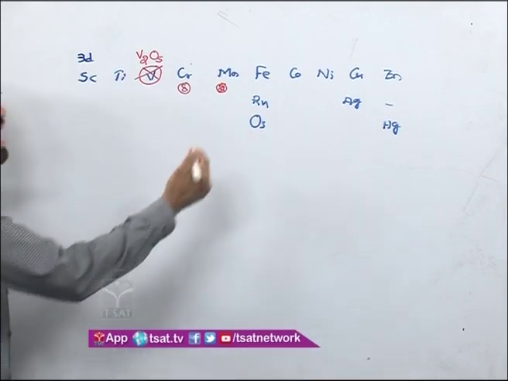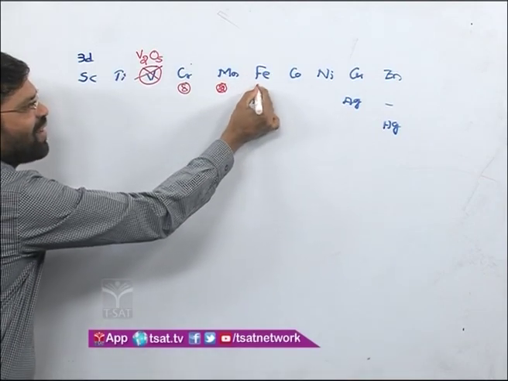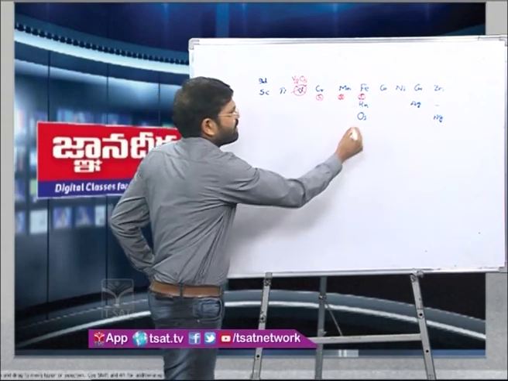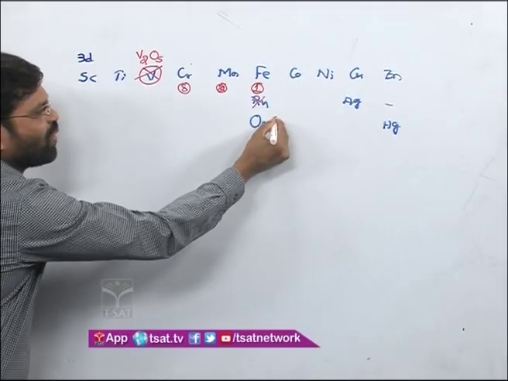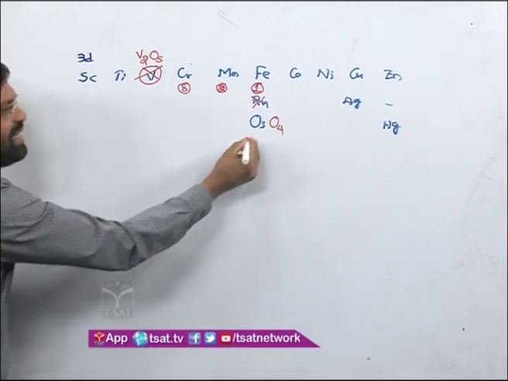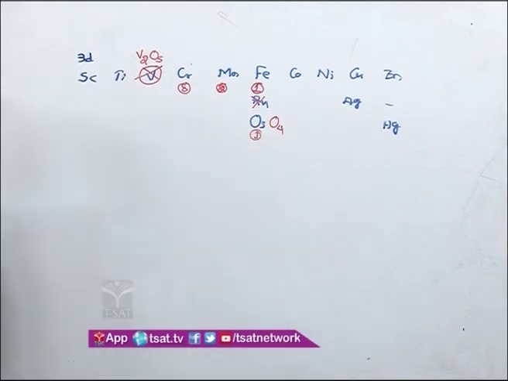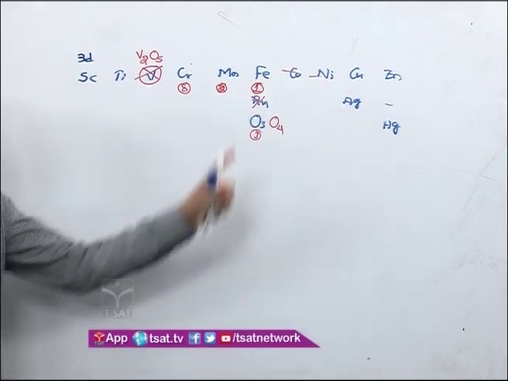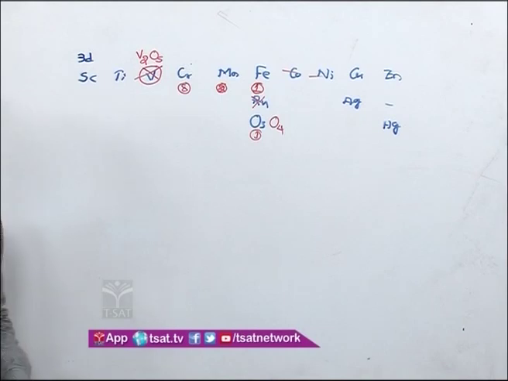Then comes iron, Fenton's reagent, one reagent which we will discuss, an iron 2+ compound. Then osmium tetroxide, OsO4, one reagent with the element downward. Then cobalt and nickel we do not discuss; those oxidizing agents are not part of our syllabus.